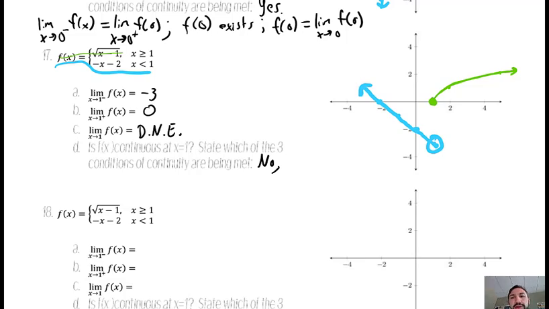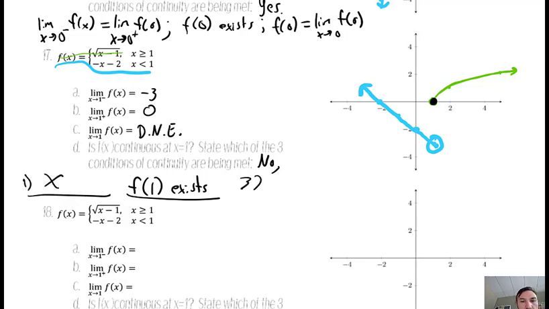And so what conditions are being met, if any? Obviously not all 3 are being met, otherwise it would be continuous. But the first one's not being met. The limit from the left is not equal to the limit from the right. I guess f of 1 exists. It's good that this value exists, but that's the only thing it's got going for it. The limit from the left is not equal to the limit from the right. It's forcing it to jump up. So there's only one condition being met. The first condition, no, and the third condition, no.